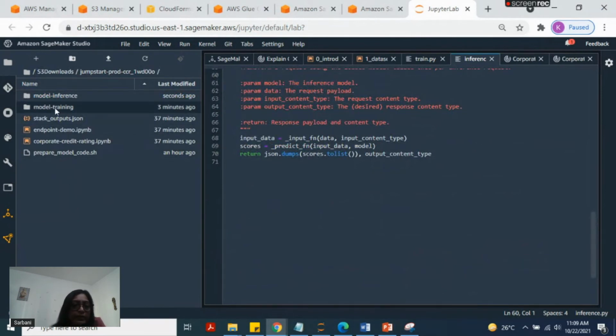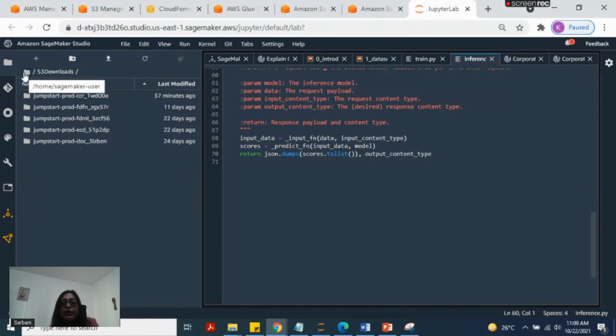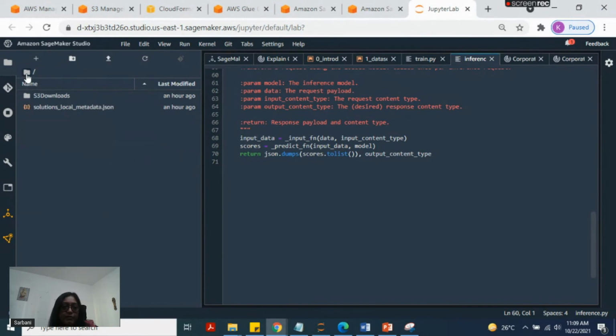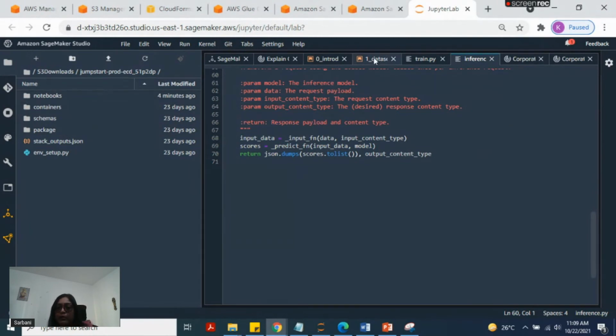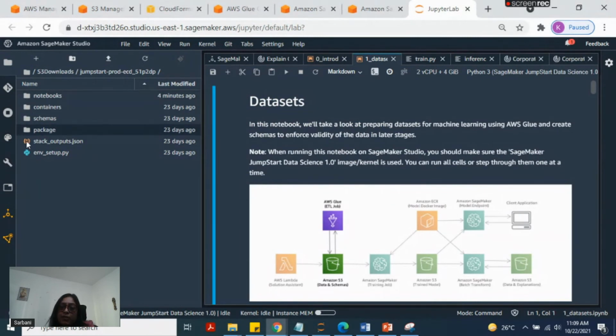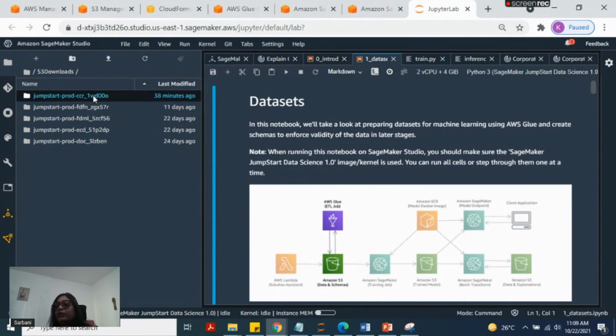Okay, now here, I'm not able to find the source folder because this particular solution is not yet run on this instance. So let me go back to my previous one that I launched earlier. Yes, this is another solution which is already launched. Once I run all the notebooks, then only will I be able to see all the folders. You can see the difference here: this folder I just launched but have not yet run, so the solution is not yet running on my instance.